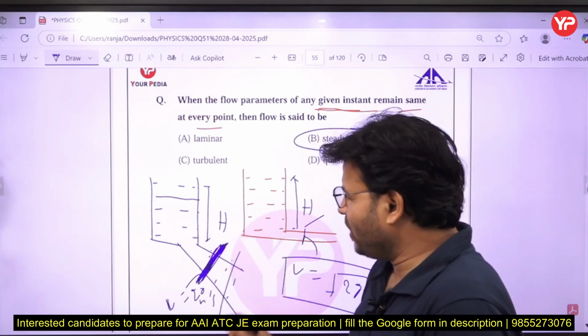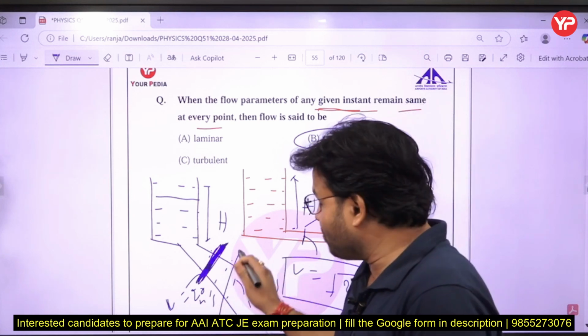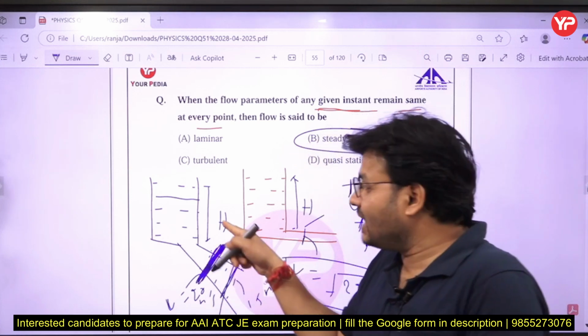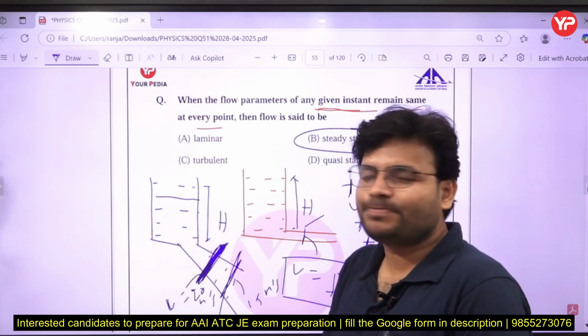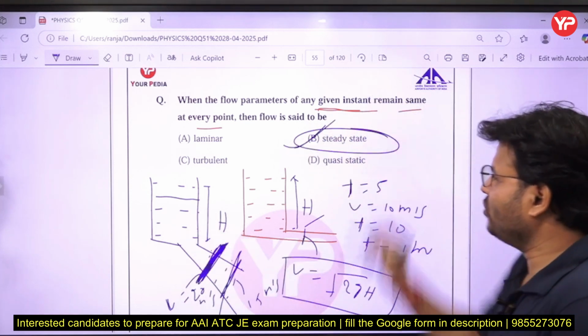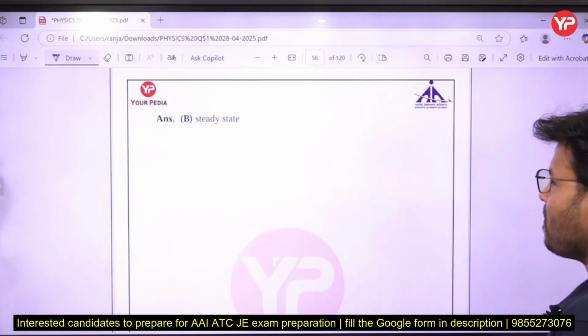Yes, at a different point it could be 15 meter per second, but at that point it will always be the same, because h is constant. But yes, if h is not constant, then the flow will be unsteady. So here we can say the flow is what, my dear friends? Steady, and hopefully you have given the correct answer, steady state.